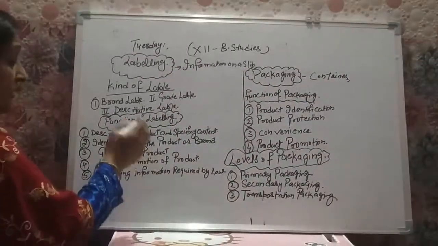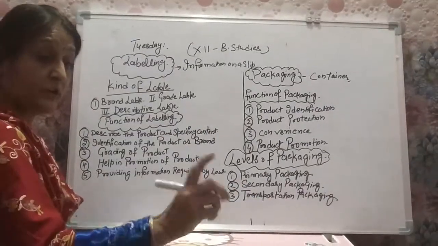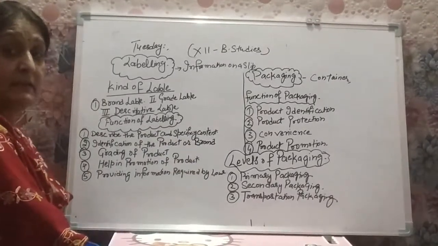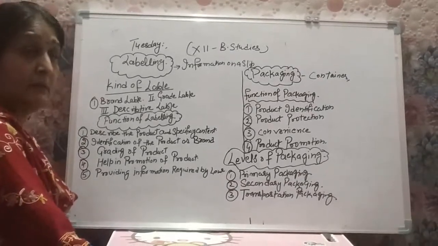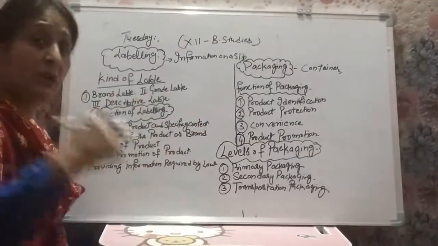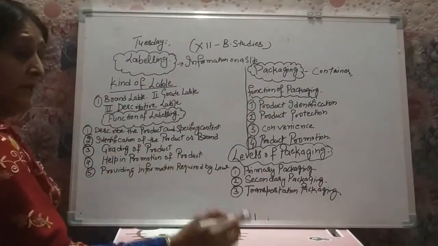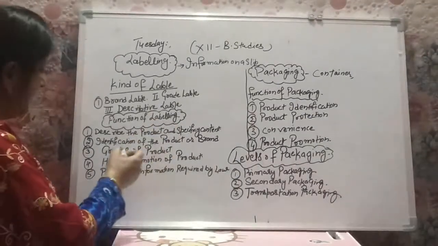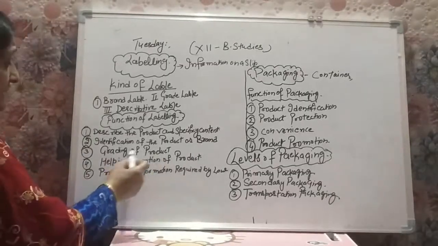Number three, grading of product. Grading means when a company manufactures lots of products quality-wise, just like the example we took, Red Label tea provides three types of tea, red label color and yellow color label and green color label, showing the different quality of the tea. So to show the different quality, different grade, when the label is maintained in different colors, that will be included in the grading of the product.